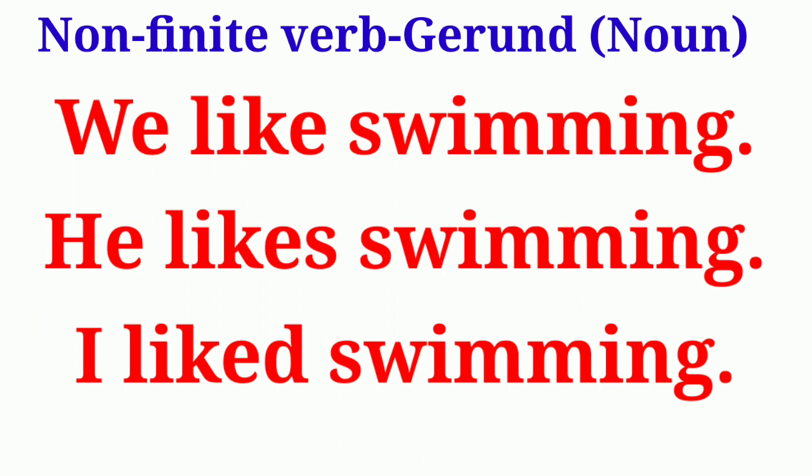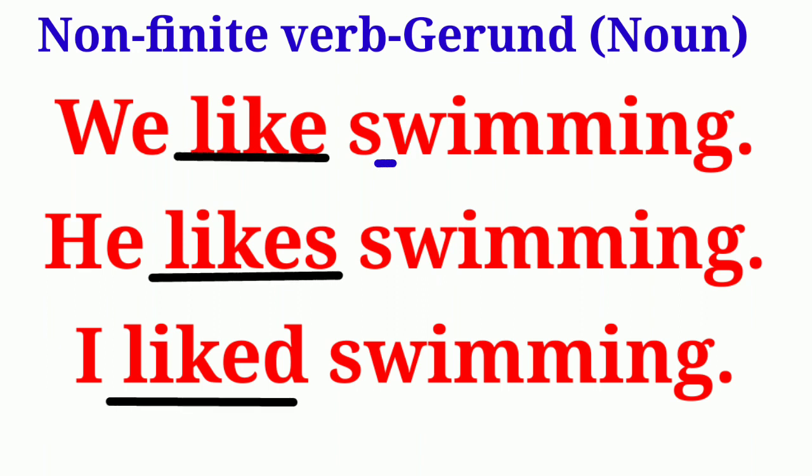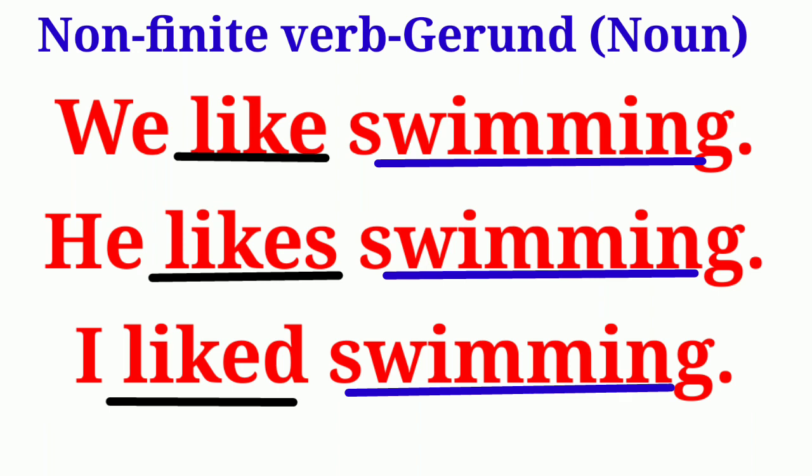In these three sentences, like is finite verb, whereas swimming is non-finite verb, because in these sentences the form of verb like changes due to number, person and tense of the sentence, but the verb swimming remains same regardless of change in number, person and tense of the sentence. In these sentences, swimming is gerund as it functions as noun, about which we will discuss in the next session.